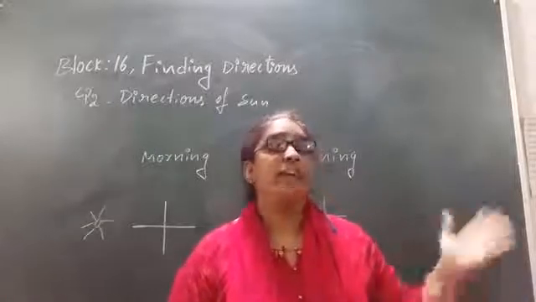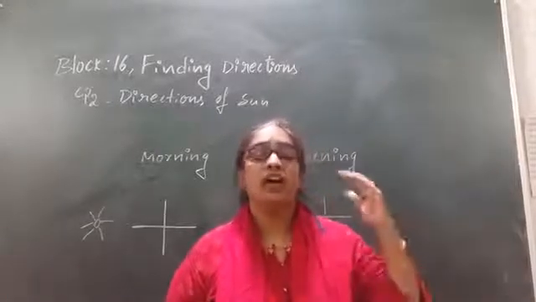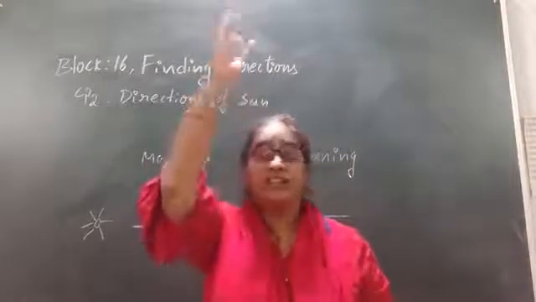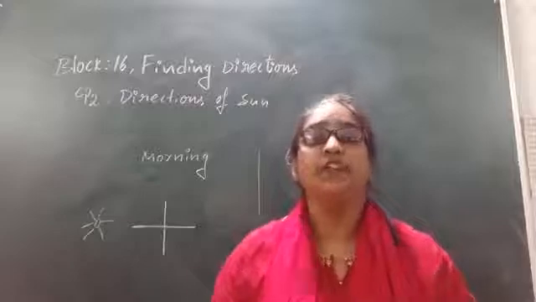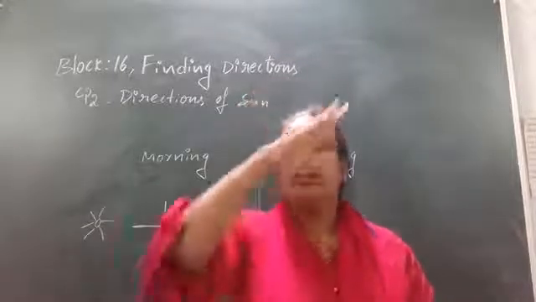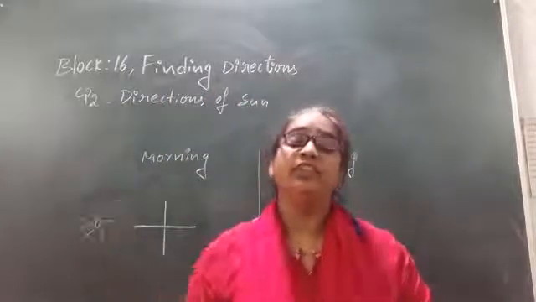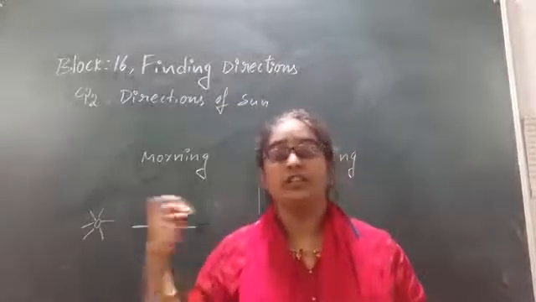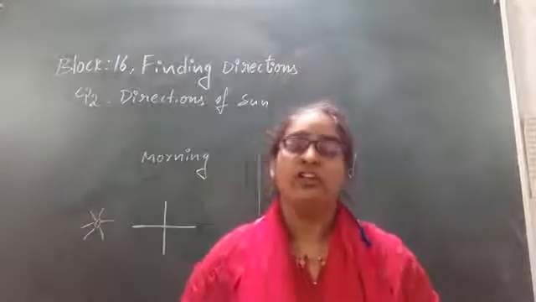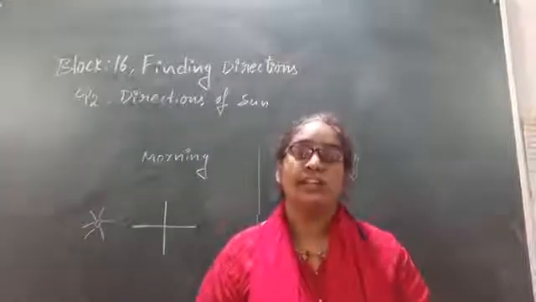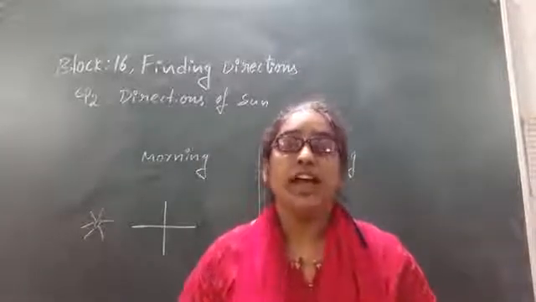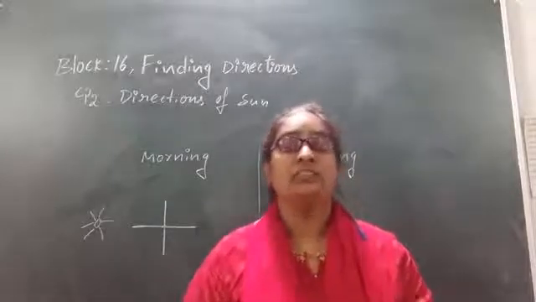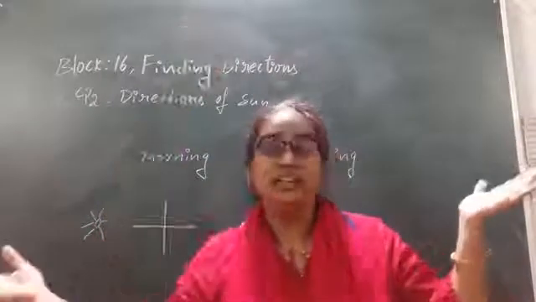So if the sun came up early in the morning, they would say it is morning. If the sun is exactly on our head, they would say it is mid-afternoon. And if the sun is setting, they would say it is going to be sunset, it is going to be evening. That is how they used to tell the time. So for that, what do we have to know? We have to know exactly the place where the sun rises and where the sun sets.